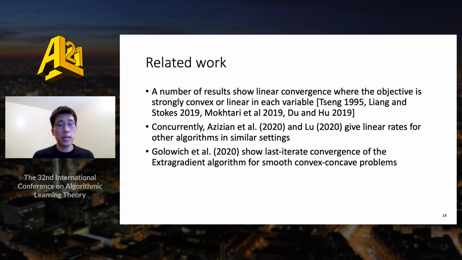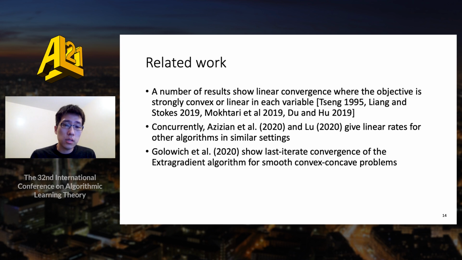There's been some recent work done on last-iterate convergence. A number of results show linear convergence where the objective is strongly convex or linear in each variable. More recently, Azizian et al. and Liu give linear rates for other algorithms in similar settings to ours.